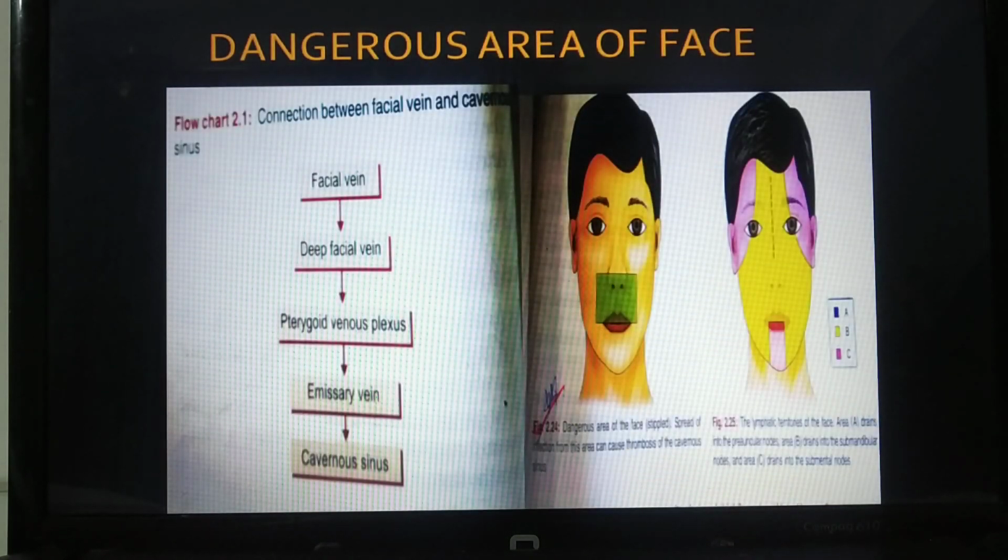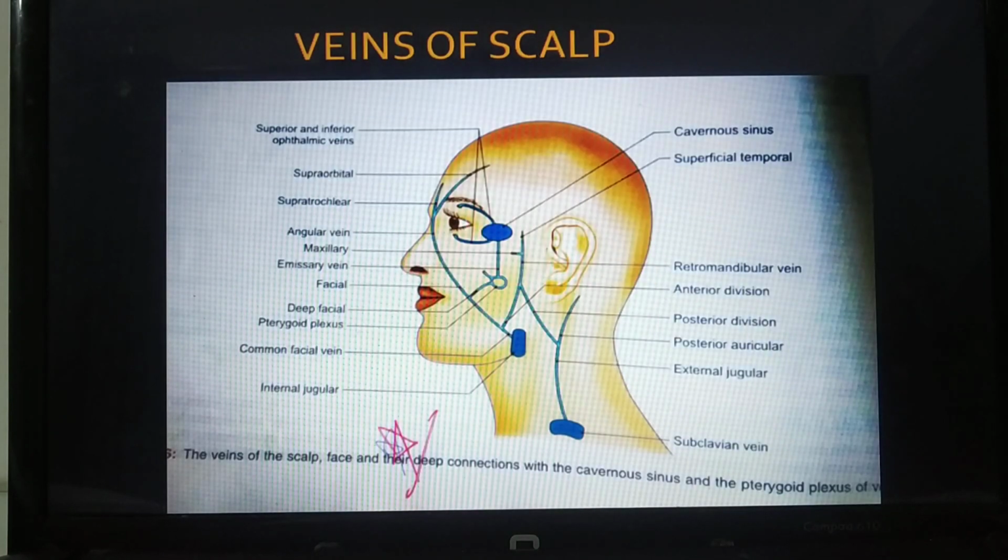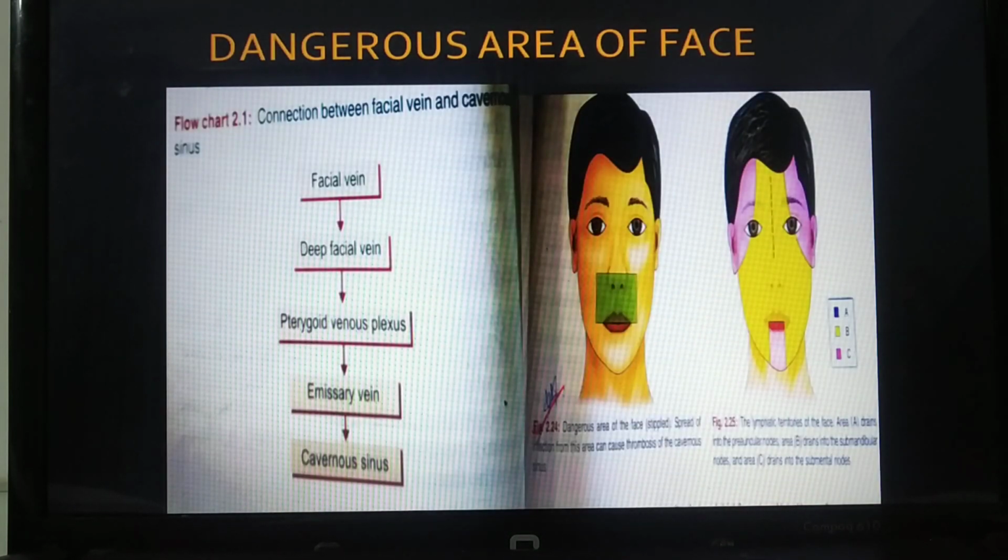Next, I'm going to talk about the dangerous area of face. Why I am correlating with this is just because I told you this right now. The upper lip portion as well as the nasal, this is the dangerous area of face. Generally a 5 marks question is asked from this area, and sometimes an MCQ is asked: what is the dangerous area, tell me the location. So this is the location. It covers the upper lip, the subnasal part, a bit of the nasal part, but not the lower lip. So this is the area.